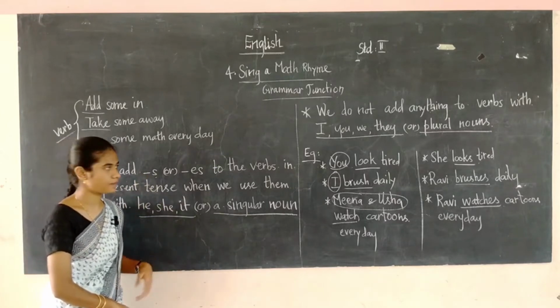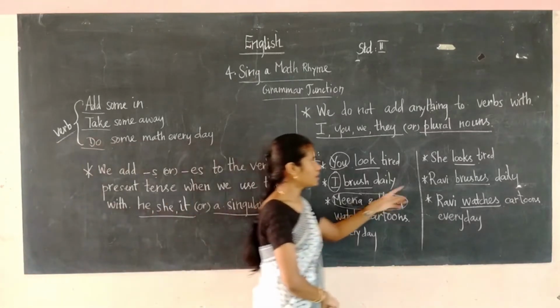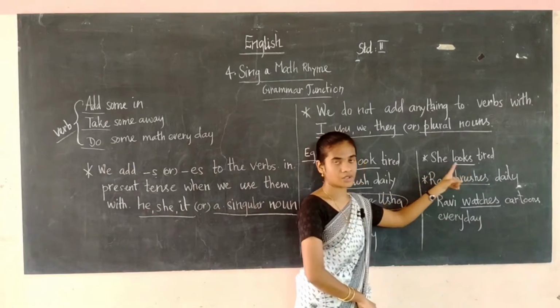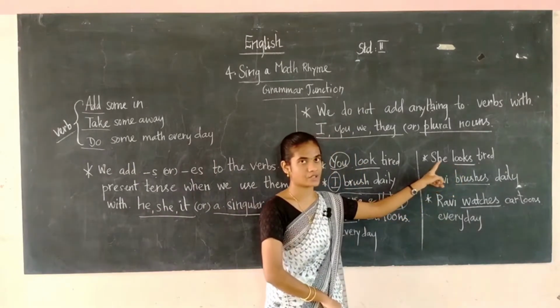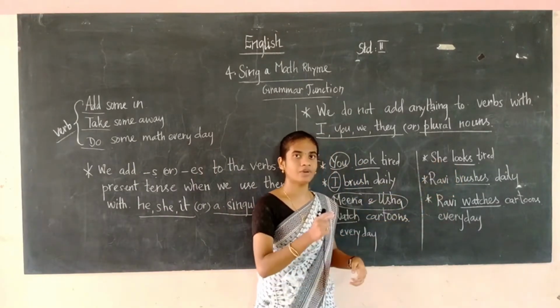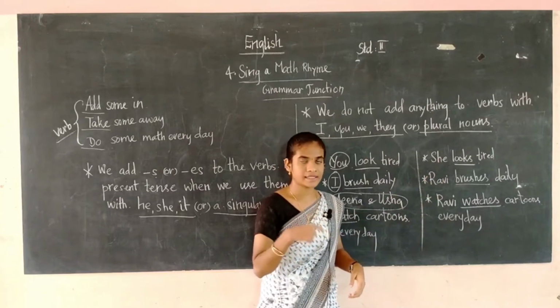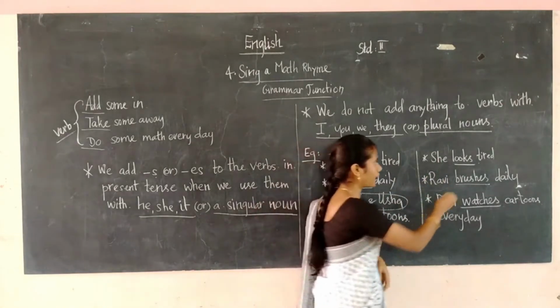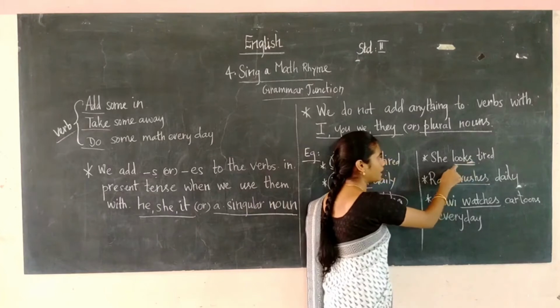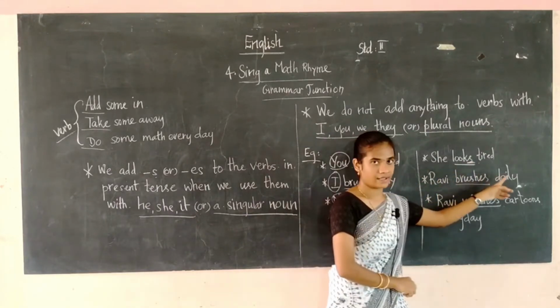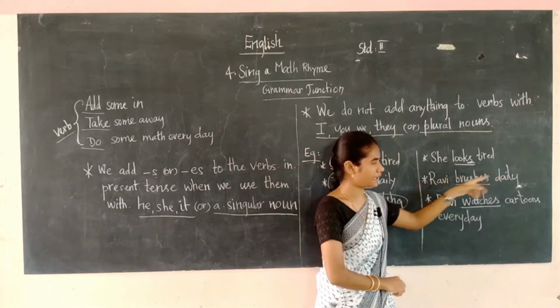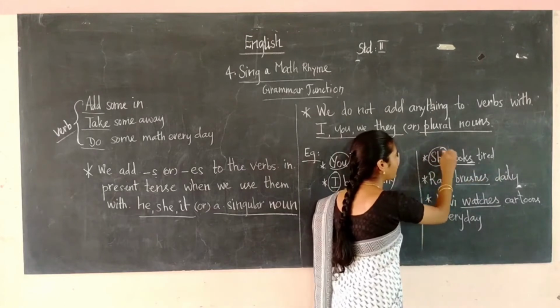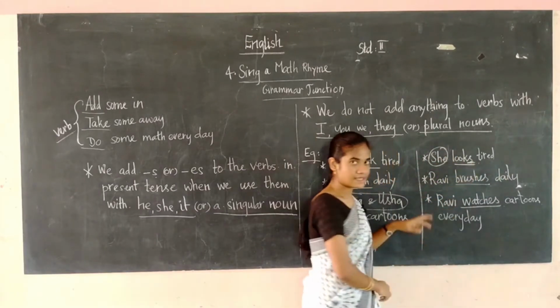For that we can see some examples. So here she looks tired. So here she is there. If she is there, you have to add s or es to the verb. So we have added the s here. She looks tired. So since she is the subject, what do we add to the verb? We add s.